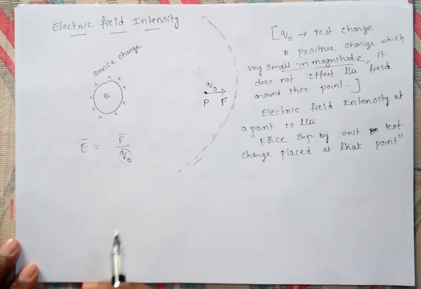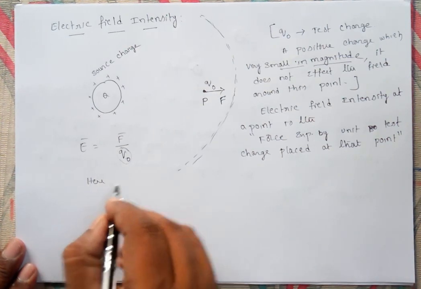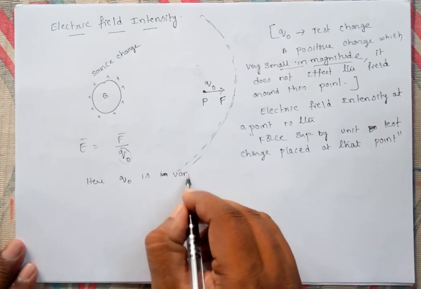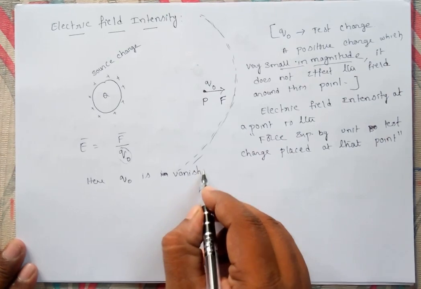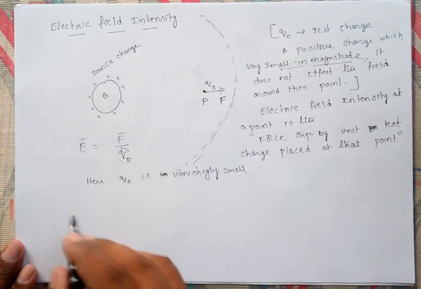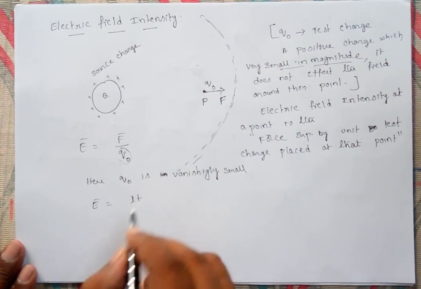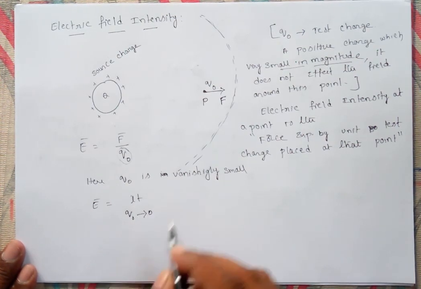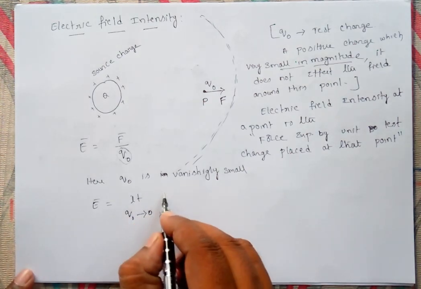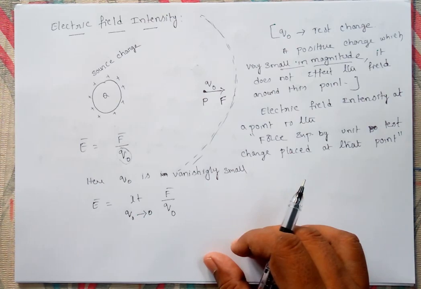So to indicate that, we can write like this. To exactly define the electric field intensity, we can write here Q naught is vanishingly small, means very nearly zero. Vanishingly small means almost zero, we can say. That's why we can define exactly, electric field intensity E bar is equal to limit Q naught tends to 0. You know the meaning of it. Its value is nearly equivalent to 0. So F bar by Q naught. This is what exactly we can define as the electric field intensity.